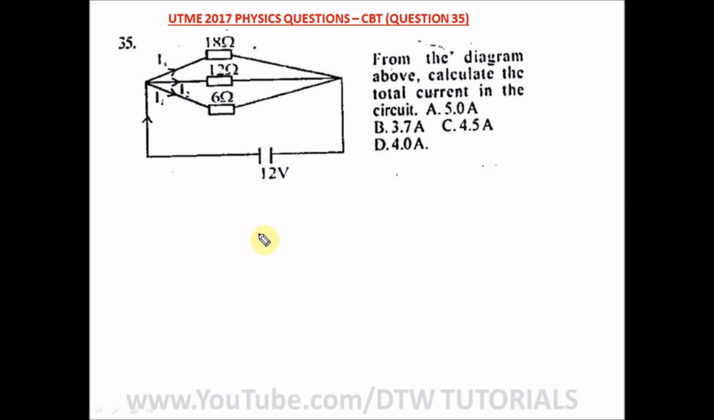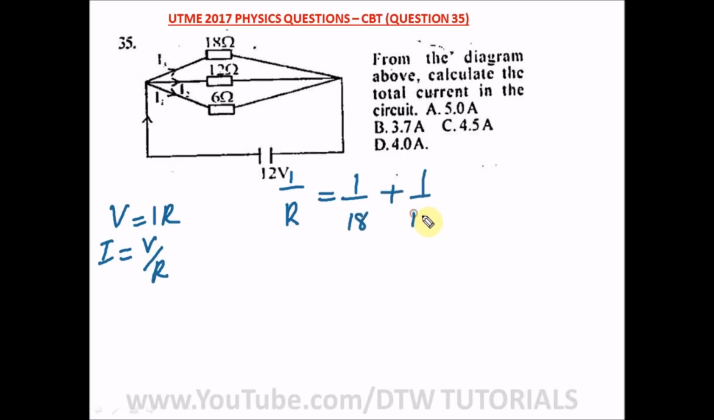Question 35 of our UTME 2017 physics question, JAMB CBT, says from the diagram above, calculate the total current in the circuit. So we have to look for the total resistance. Remember V is equal to IR. That is Ohm's law. We're looking for I here, so I is equal to V over R. So looking for R: 1 over R is equal to, since these are in parallel, 1 over 18 plus 1 over 12 plus 1 over 6.